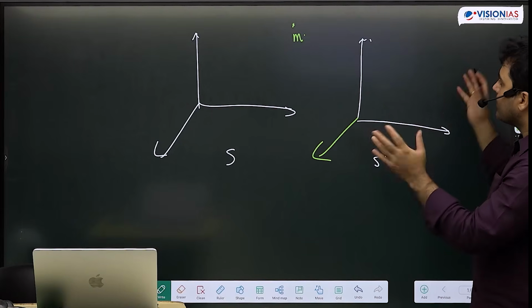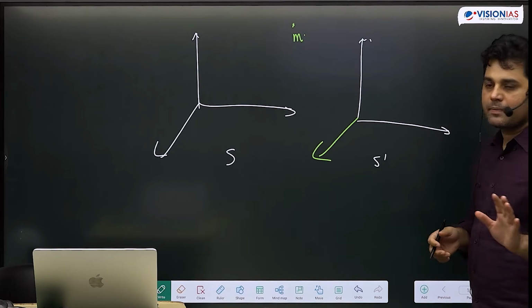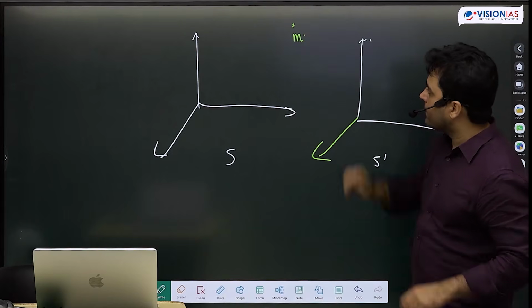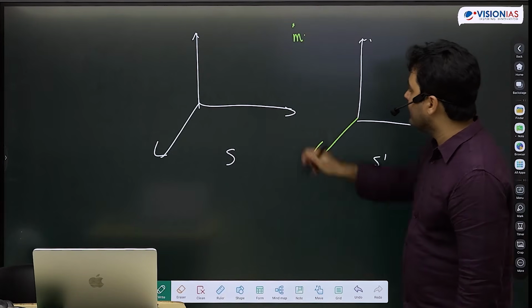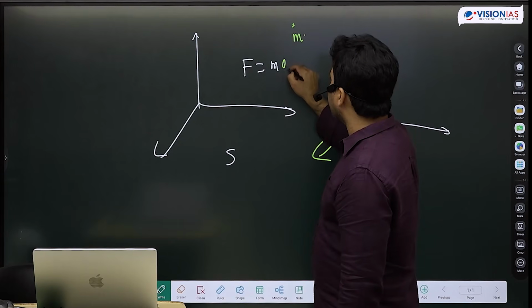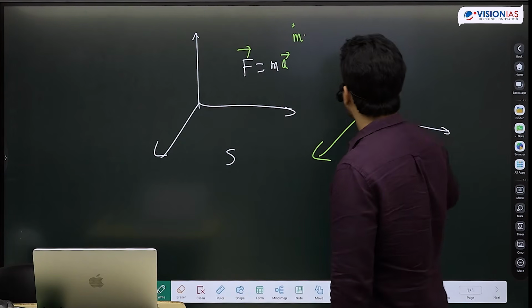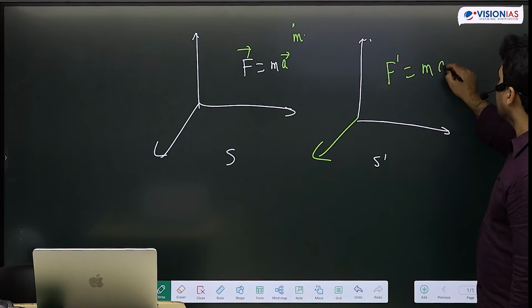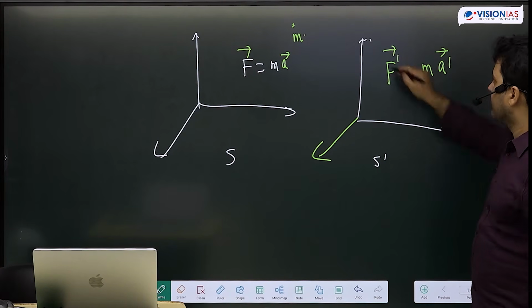S and S dash have some relationship, I do not even know that. But both S and S dash, if they are describing this particle m, they both have to agree that for S, F is equal to ma, and for S dash, F dash is equal to ma dash.